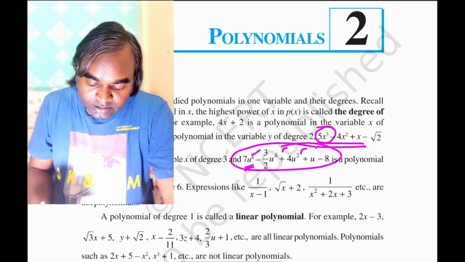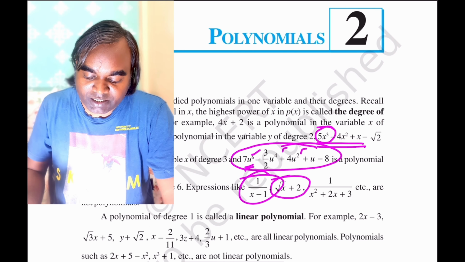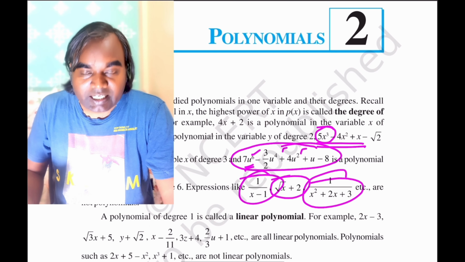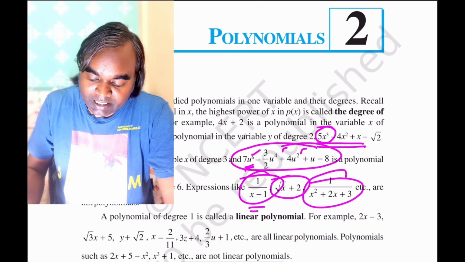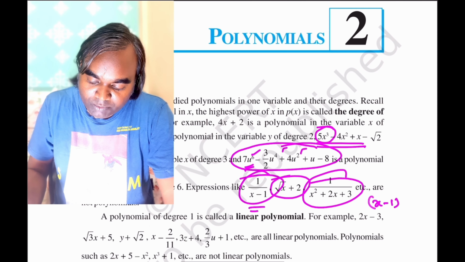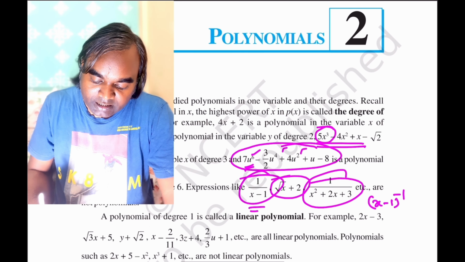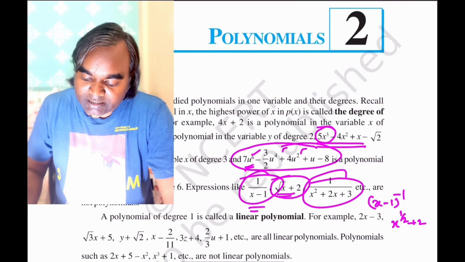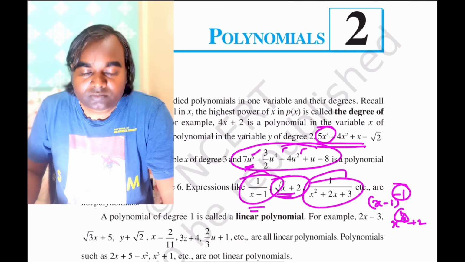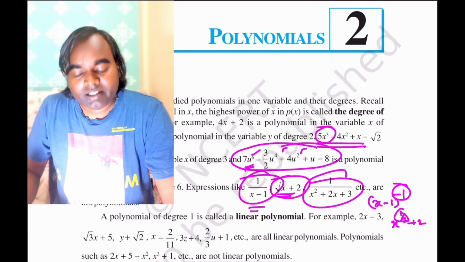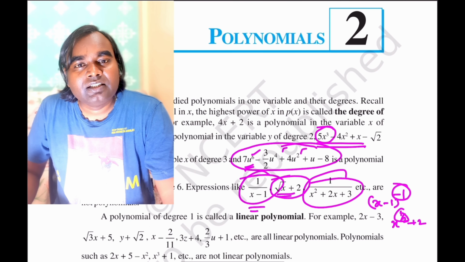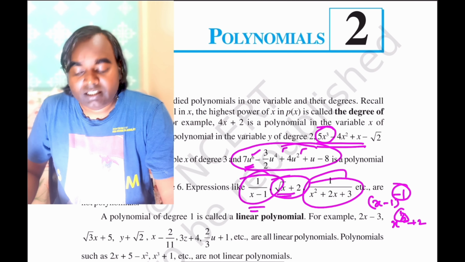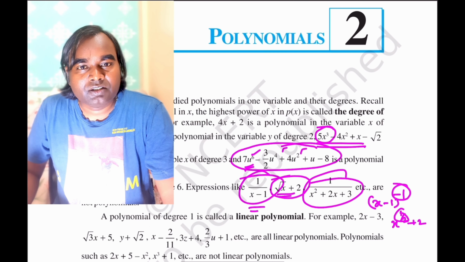Suppose this kind of expression: you can see that this expression can be written as x to the power minus 1, and this square root of x plus 2 is nothing but x to the power 1 by 2 plus 2. So you can see that the powers of these variables are not whole numbers, they are integers or rational numbers, so these are not polynomials.